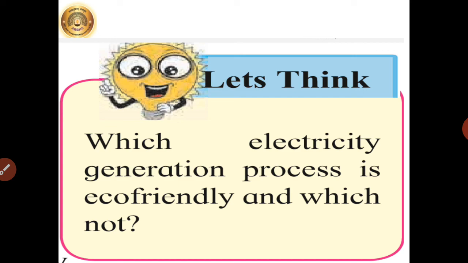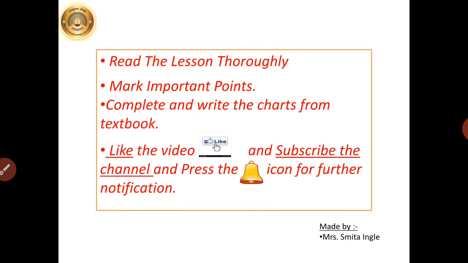So students, now you must have understood that which electricity generation process is eco-friendly. Electricity generated from sun, wind, water are eco-friendly sources, that is environment friendly. That's why they are known as green energy sources which are renewable. On the other hand, coal, nuclear fuels and natural gas are not eco-friendly and they are non-renewable energy sources. So students, read the lesson thoroughly, mark the important points, complete and write the charts from the textbook.